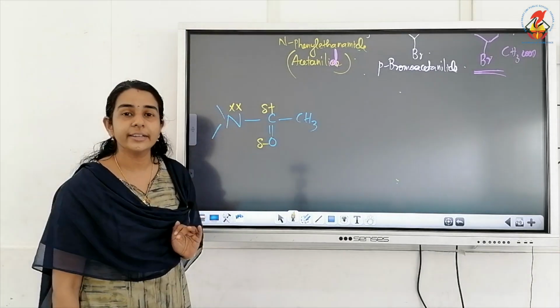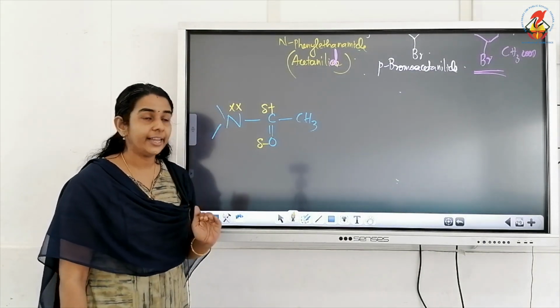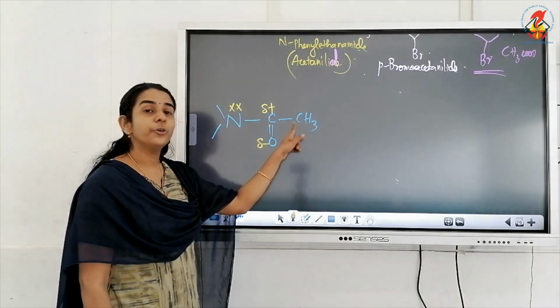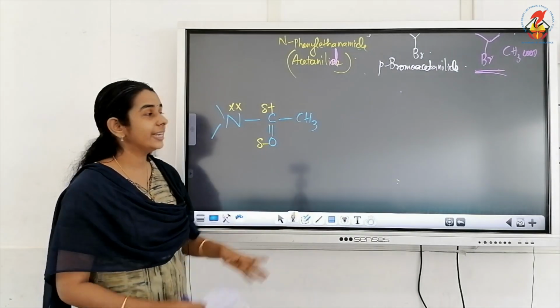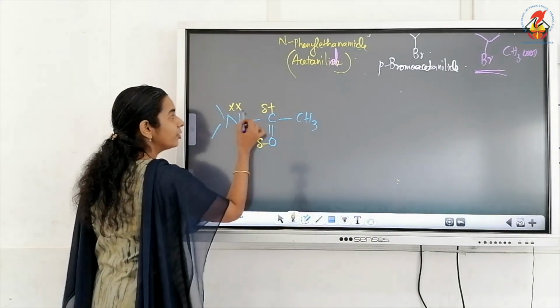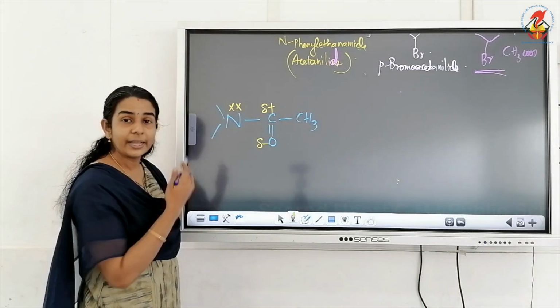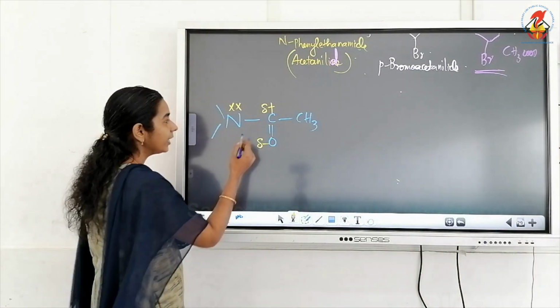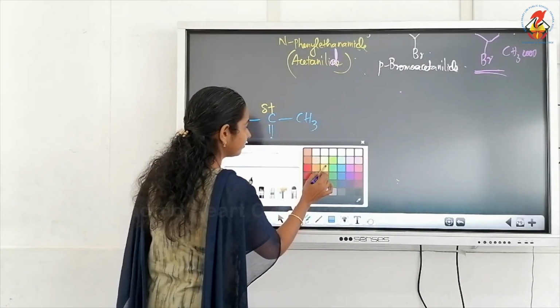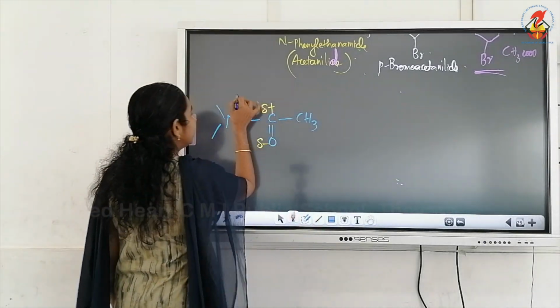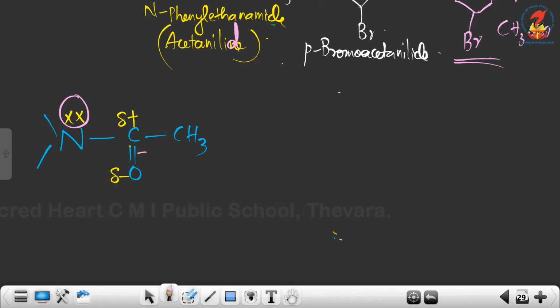During acylation of aniline, we are introducing COCH3 to the nitrogen atom. So what happens here? This C=O bond is always polar, we know. So the double bond will be shifting towards oxygen, and at the same time the lone pair will be shifted to here.